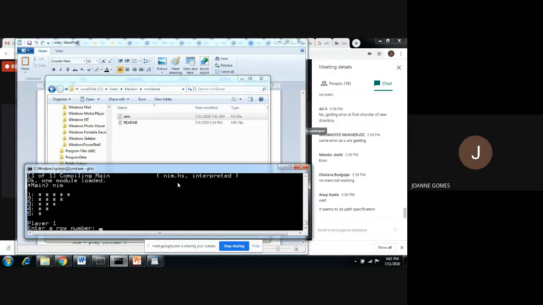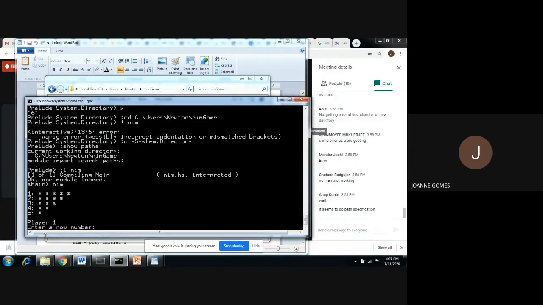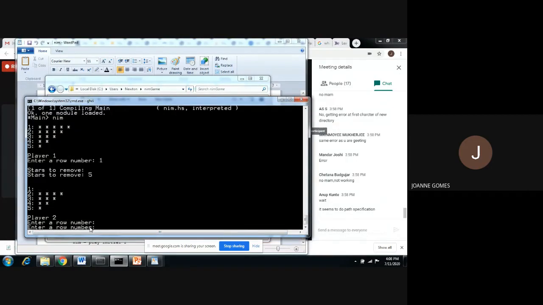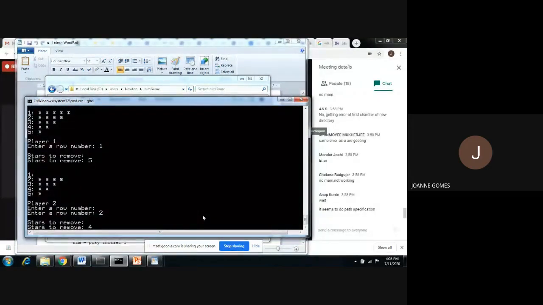If you see here, the game is shown. So the first player says, okay, choose row number 1. Actually it's typing double, so there is some error. You can find that error afterwards. You see row 1 stars are gone. Now player 2 says okay, I will choose 2, remove all 4 stars.